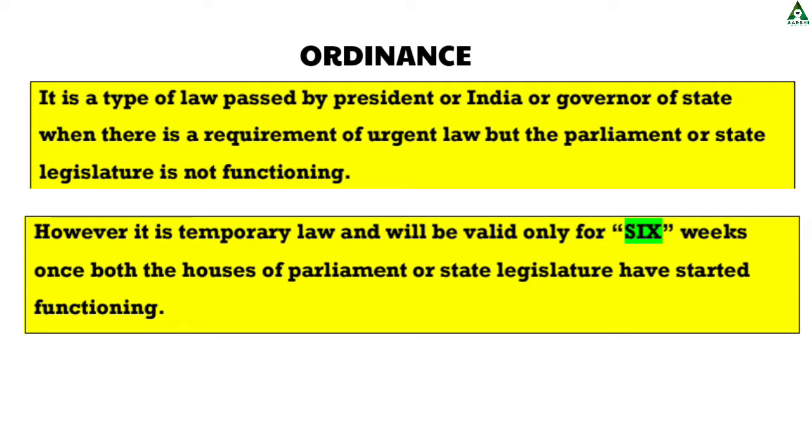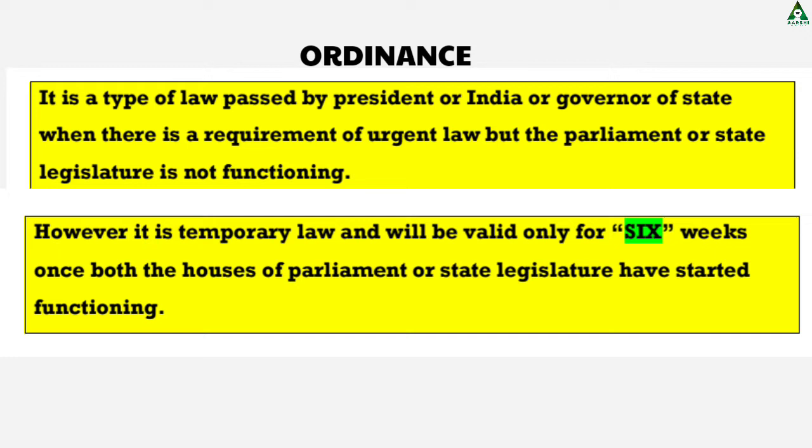So ordinance is a temporary law which is created at the time of an emergency situation by the President of India, which is applicable all over India, or it can be created by the governor of a particular state, which will be applicable to that particular state only. That means it is a type of law passed by the President or governor when there is a requirement of urgent law, but during that time our parliament or state legislative assembly is not functioning. So at that moment the President or the governor can pass a law which will be regarded as ordinance.